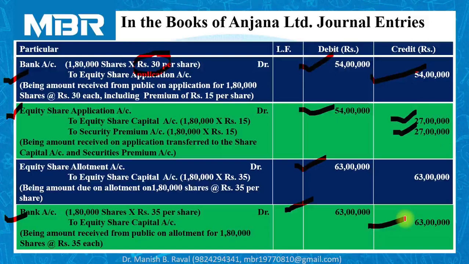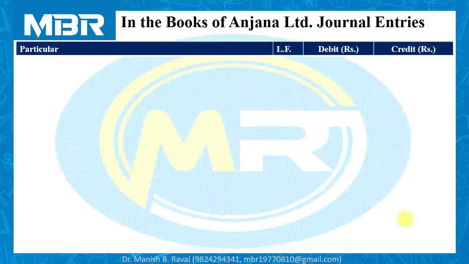But it may be possible that the examiner may provide you information that on application this amount is received, on allotment this amount has been received, on first call this amount is received, and on final call this amount is received. It is nothing more than a revision of accounts of share capital transactions of standard 12th. So you have to make a call for the concerned amount, maybe for allotment or first call or final call. Once you finalize the deal with the public, the rest of the calculations remain the same.